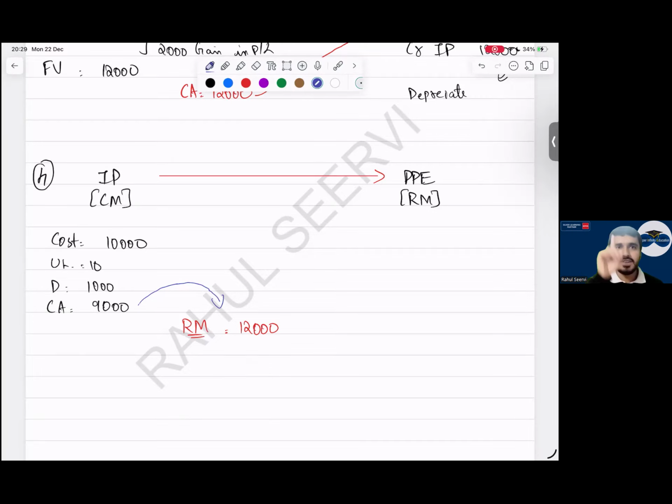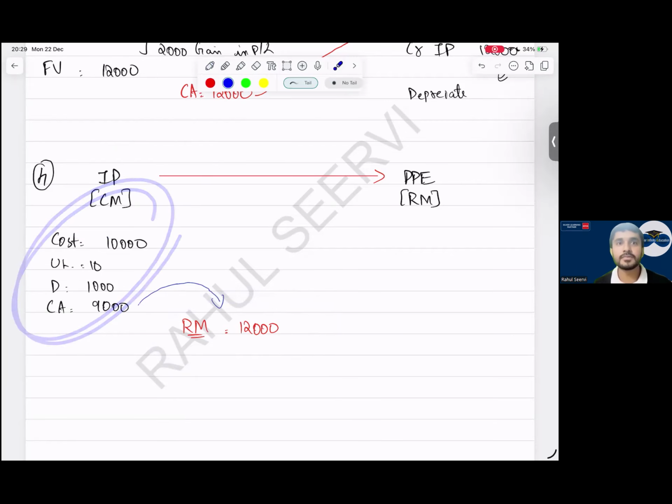I am saying one simple thing. IP is following cost model. So in cost model we record depreciation. Yes, sir, we will depreciate. Now I am calculating revalue, I am calculating the fair value. Can I say still I will charge depreciation here? Yes, sir.